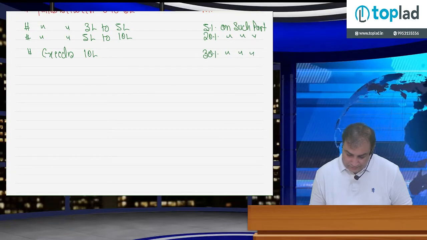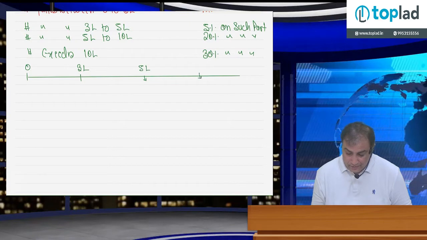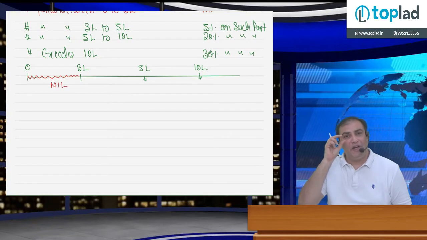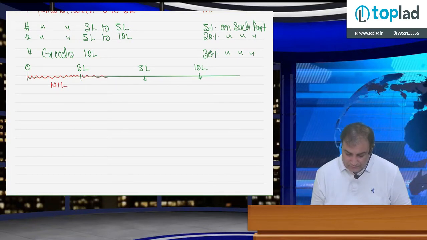Let's draw line again. Starting with 0. Here, instead of 2,50,000, write down 3 lakh, 5 lakh, 10 lakh, and so on. So the part of the income which falls between 0 to 3 lakh, the tax rate is nil. Between 3 lakh to 5 lakh, tax rate is 5%.